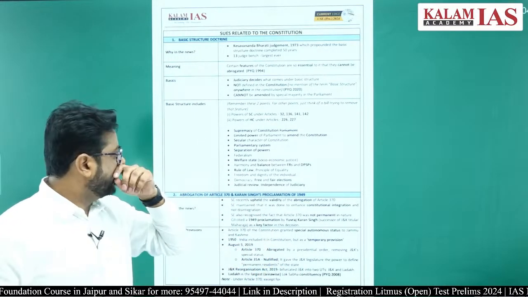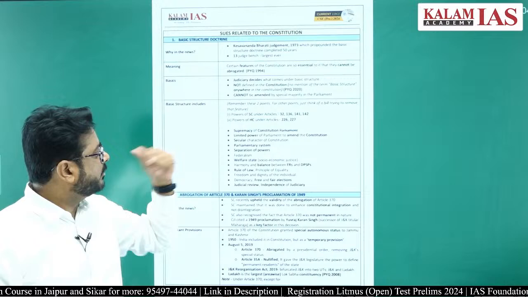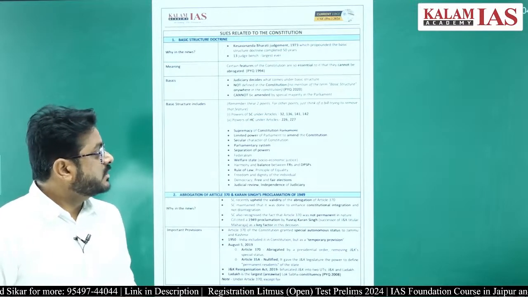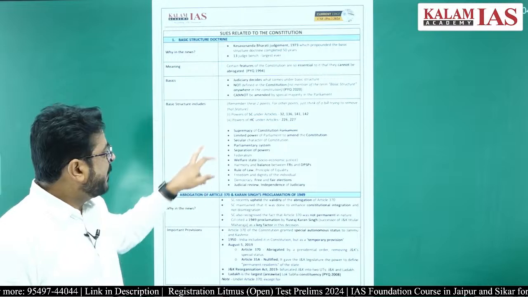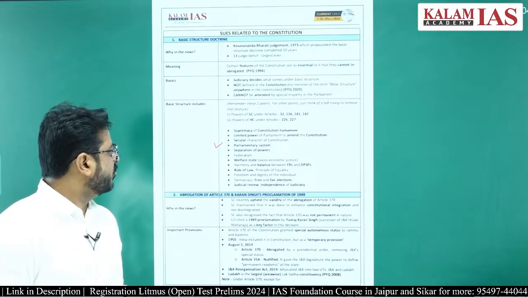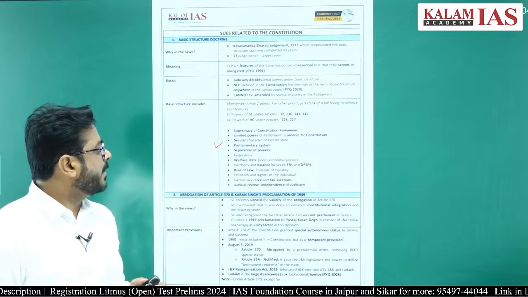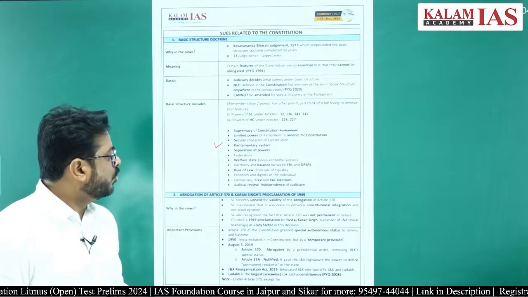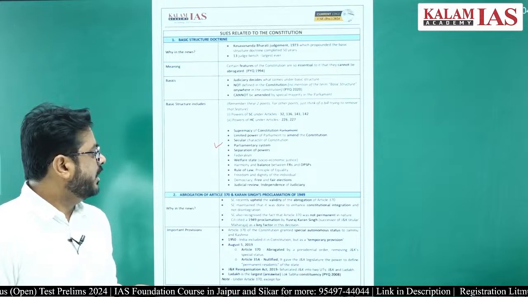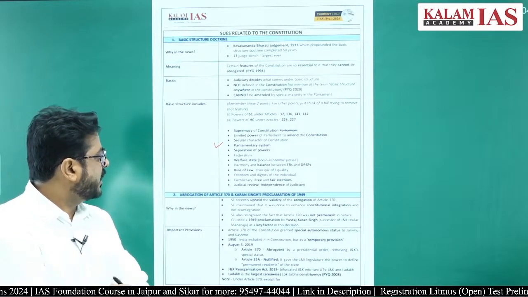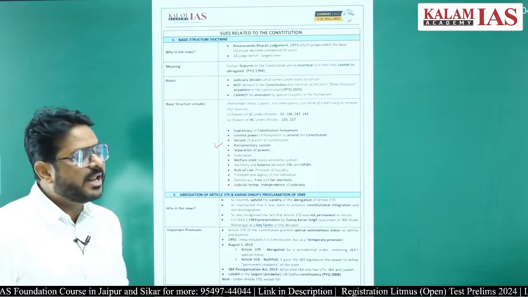For example, the supremacy of the Constitution of India, limited power of the Parliament to amend the Constitution, secular character of the Constitution, parliamentary system, separation of powers, federalism, welfare state, harmony and balance between the fundamental rights and the directive principles of state policy, rule of law, principle of equality, freedom and dignity of the individual, democracy, free and fair elections, judicial review, independence of judiciary.